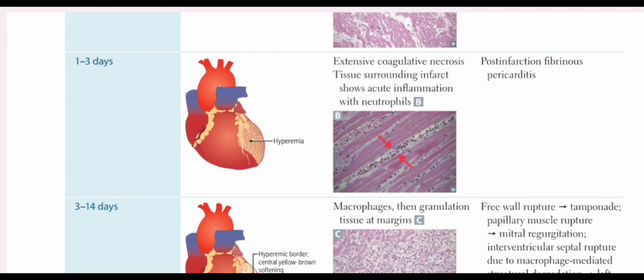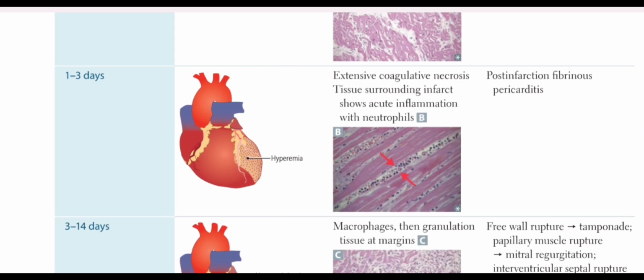Then after 1 to 3 days, there is hyperemia on the gross findings. However, there is extensive coagulative necrosis, and the tissue surrounding the infarction shows acute inflammation, neutrophils. There is post-infarction fibrous pericarditis.